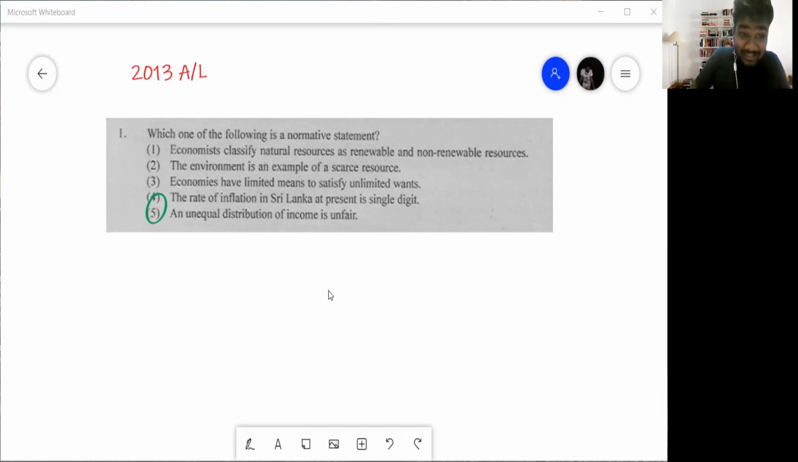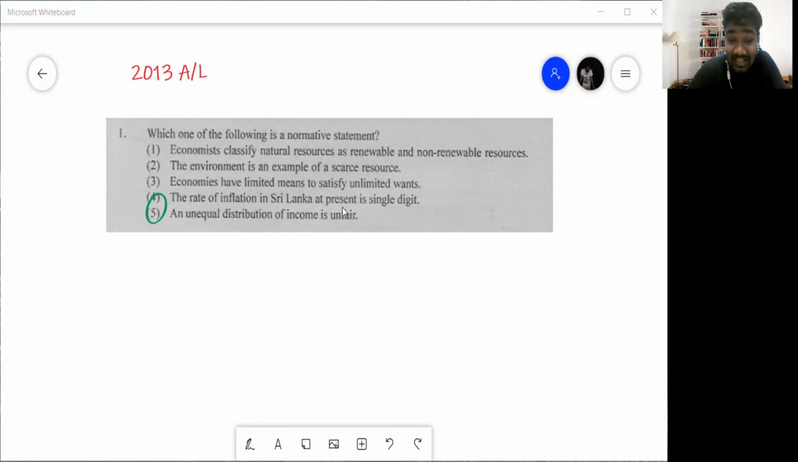Okay, so 2013 A-level paper, again, question number 1. Which of the following is a normative statement? Can you see that the same question is getting repeated now? Economics, I'm not going to explain in detail because we studied this in the 2011 paper. Answer 1 says economics classifies natural resources as renewable and non-renewable. That's a fact, positive. The environment is an example of a scarce resource. Again, it's a fact, positive. Economies have limited means to satisfy unlimited wants. Again, it's a fact, a positive statement.